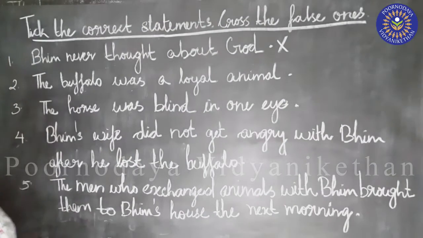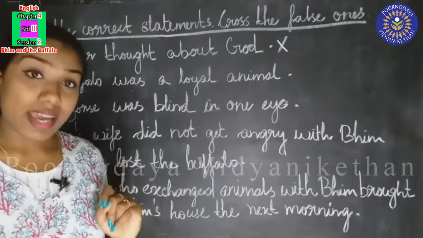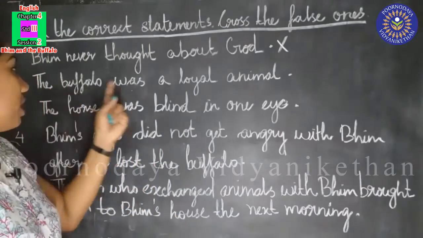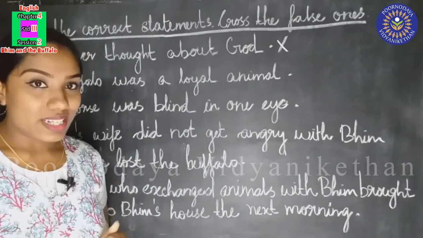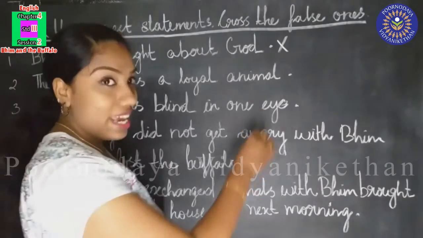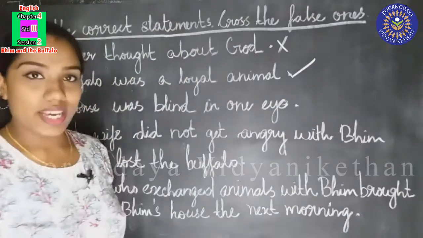Okay, now the second one. The buffalo was a loyal animal. Yes, we have learned it. The buffalo was a loyal animal. Right or wrong? It is right. Very good. So we can tick it. Very good children. We can tick it.